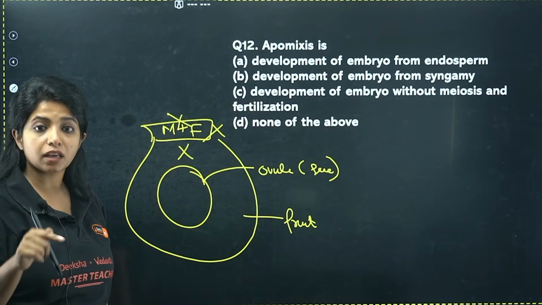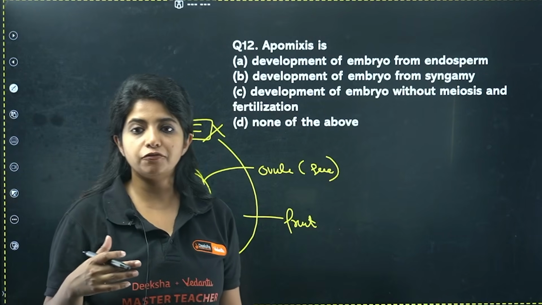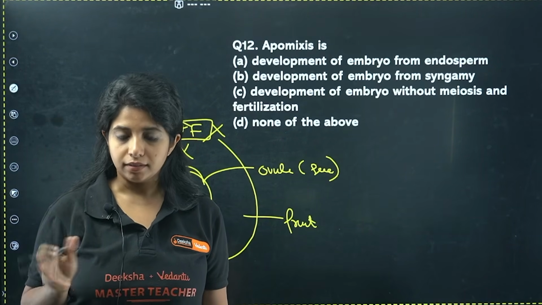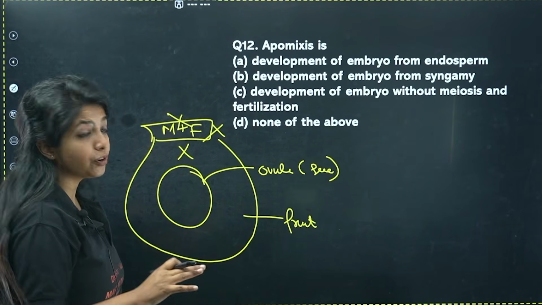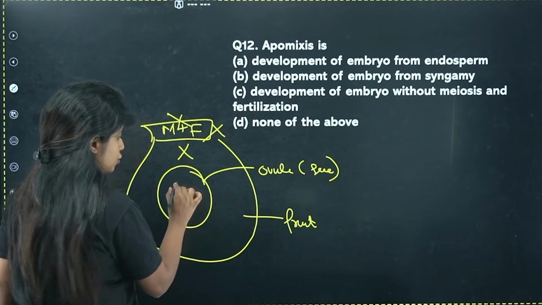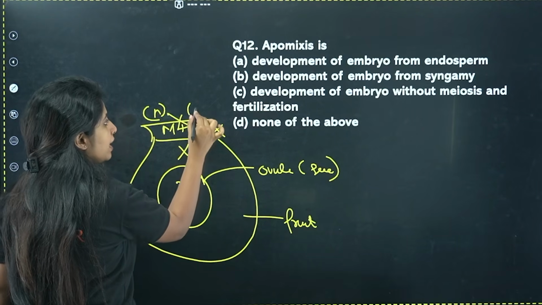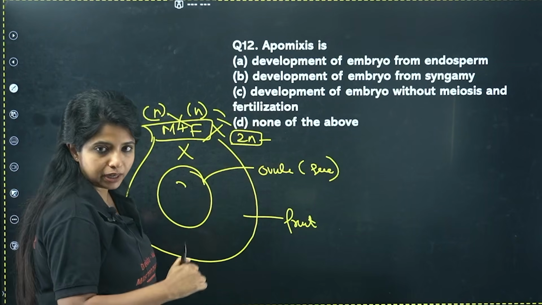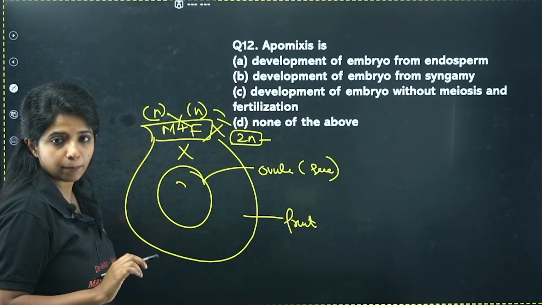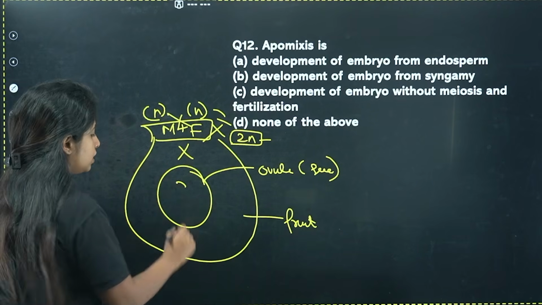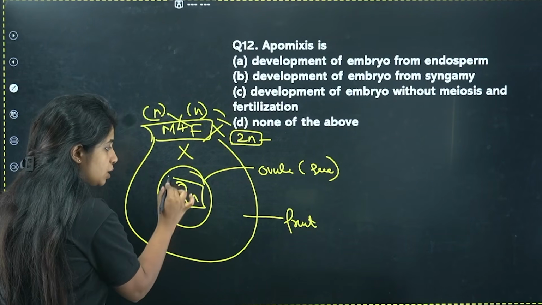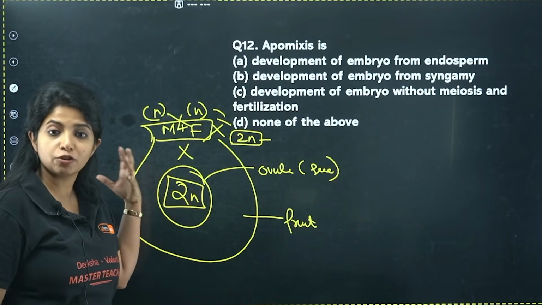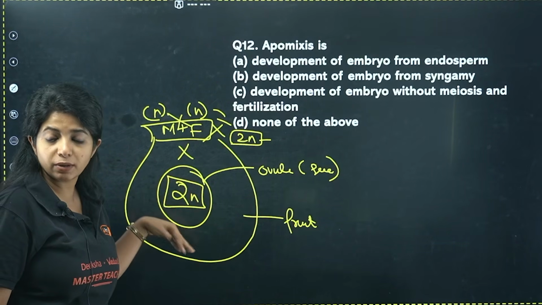Second thing, if fertilization is not there, that means there is no need for meiosis as well. If fertilization is not there and you want to form an embryo, it has to be diploid in nature. Usually when fertilization happens, your N comes together, and that's when you get the 2N zygote that will transform into an embryo later on. But over here fertilization is not happening. That means the condition over here should already be diploid. Then only can this particular structure give rise to an embryo which is diploid. Otherwise it cannot happen.